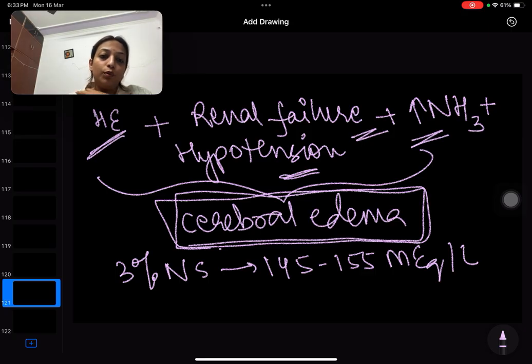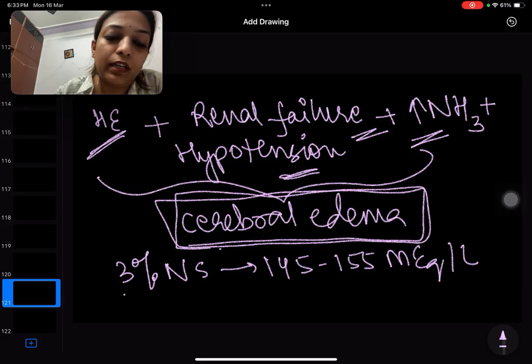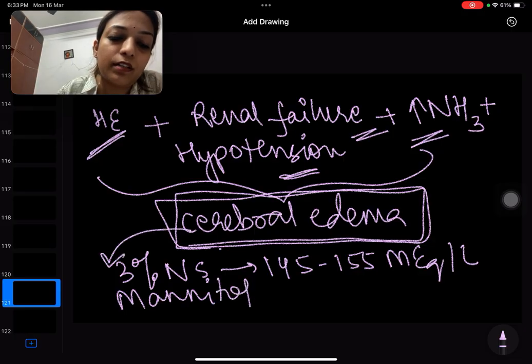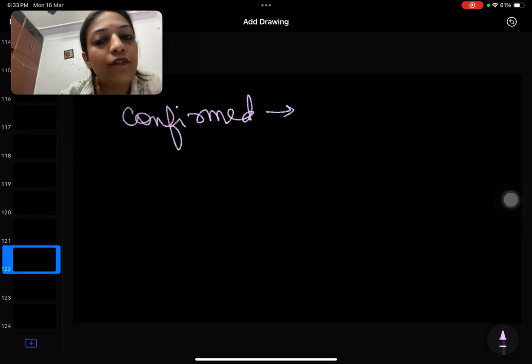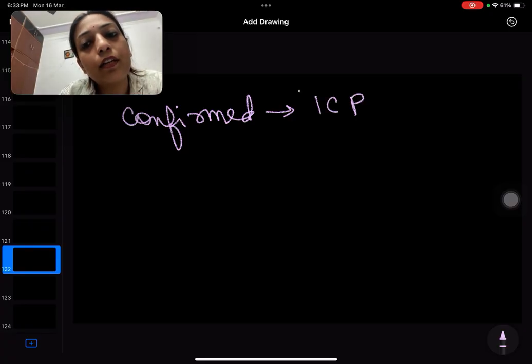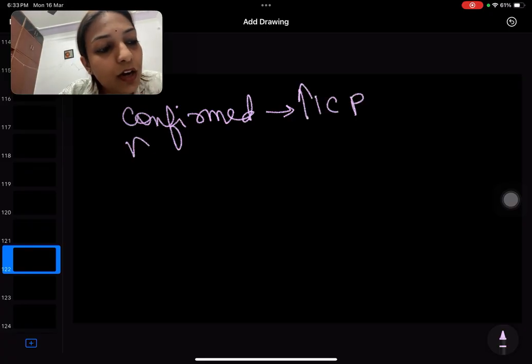So if you are suspecting that the patient may have cerebral edema, do we give mannitol or 3% NS? We give 3% NS first, prophylactically. But if you have confirmed that yes, ICP is raised, right? If you confirm that there is increased intracranial pressure, then you have to give mannitol.